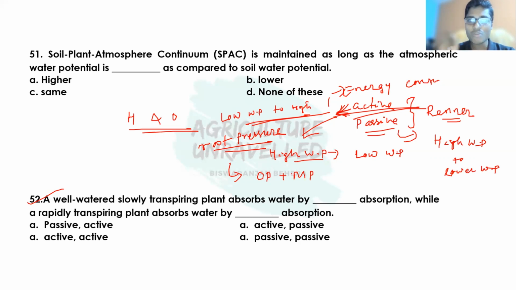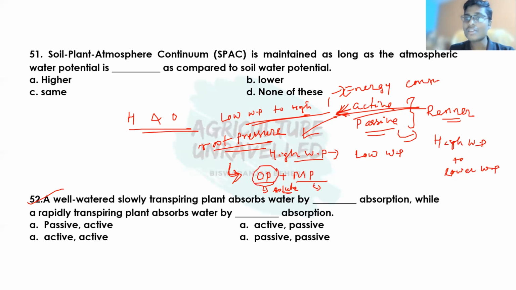If you have not watched that video lecture, I will give the link in the I button. Here the root pressure is developed due to osmotic pressure and matric pressure. Osmotic pressure is due to the solute concentration in the root when the root is actively metabolizing. When the root is active, at that stage solute concentration will be there in the root, and due to this solute concentration, osmotic pressure will be developed.